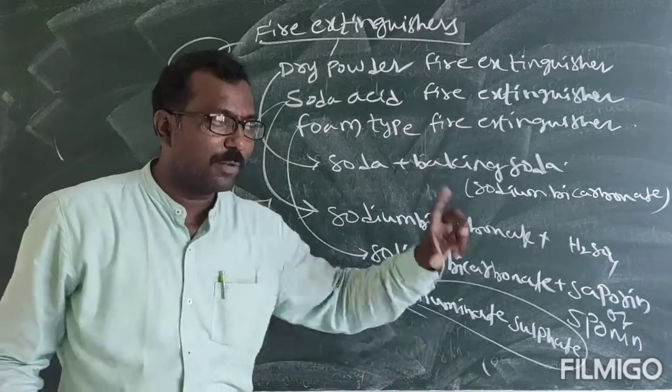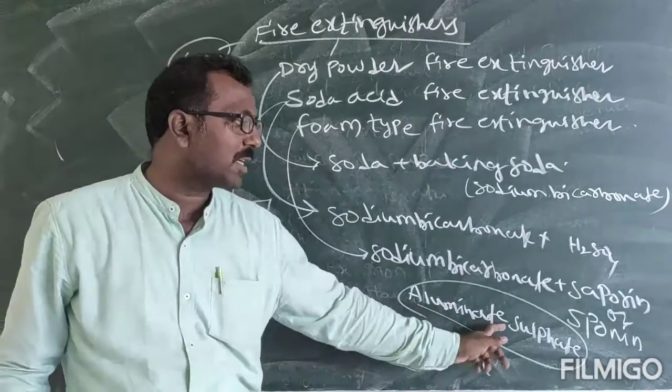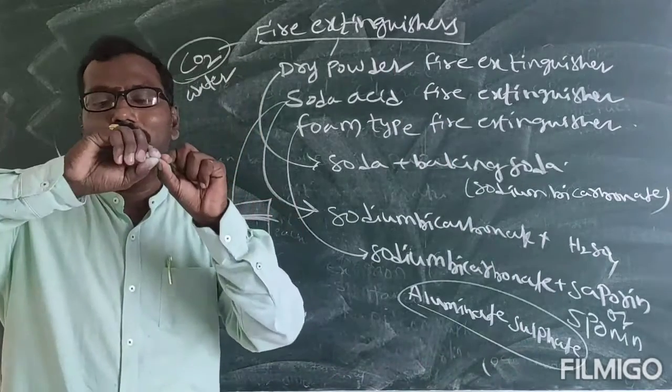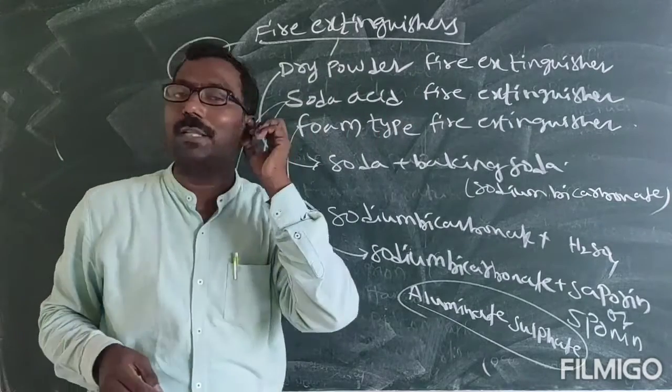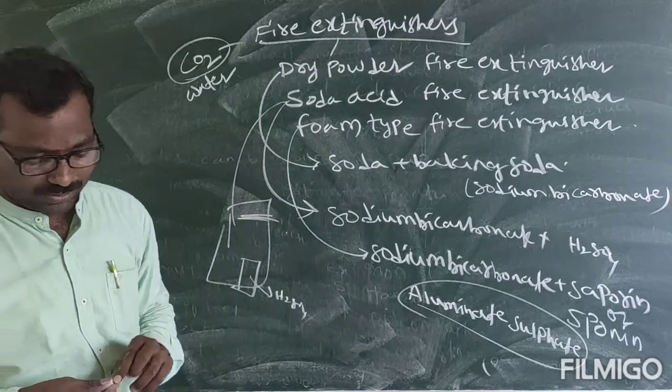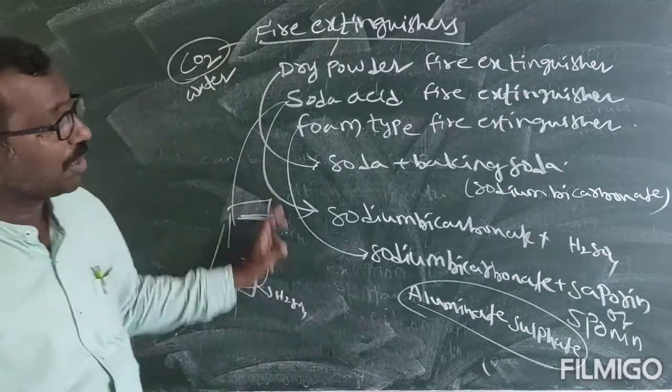So what will happen when sodium bicarbonate, aluminium sulfate and saponin are mixed? Carbon dioxide will come out in the form of foam. So these are all the ways to put off the fire.